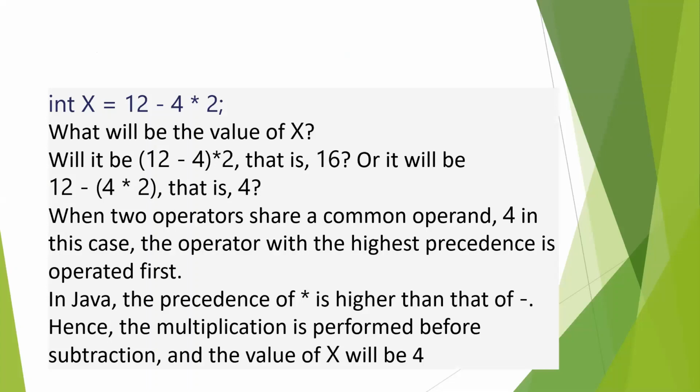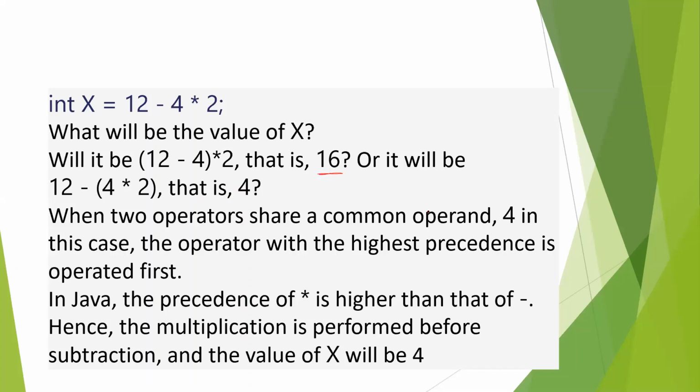Now look at the example: int x = 12 - 4 * 2. Which will be evaluated first, and what will be the value of x? There are two cases. If we do 12 minus 4 first, that is 8, and 8 times 2 is 16. But in the other way, if I evaluate 4 times 2 first, it is 8, and 12 minus 8 is 4. So there are two different values. Which one is correct?